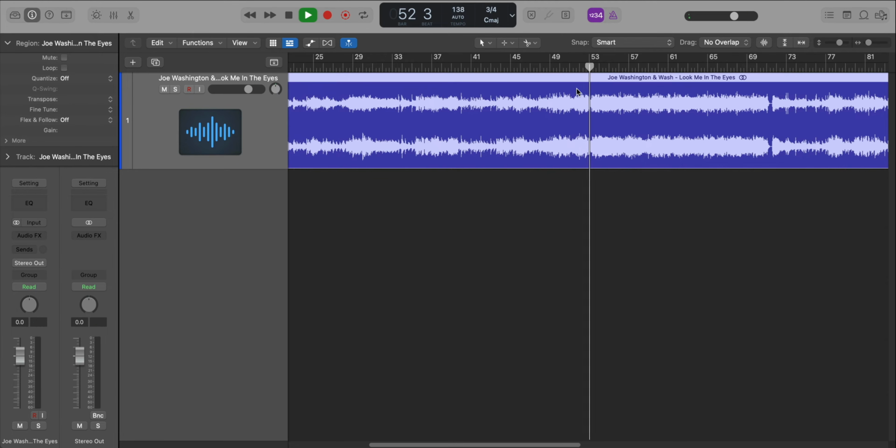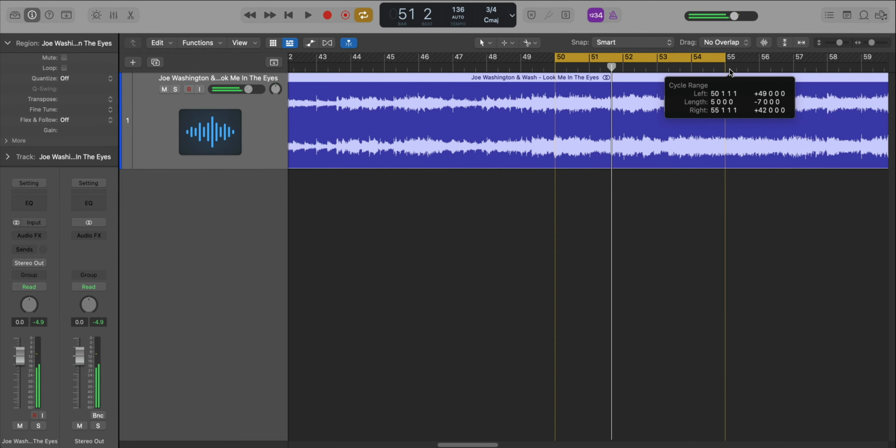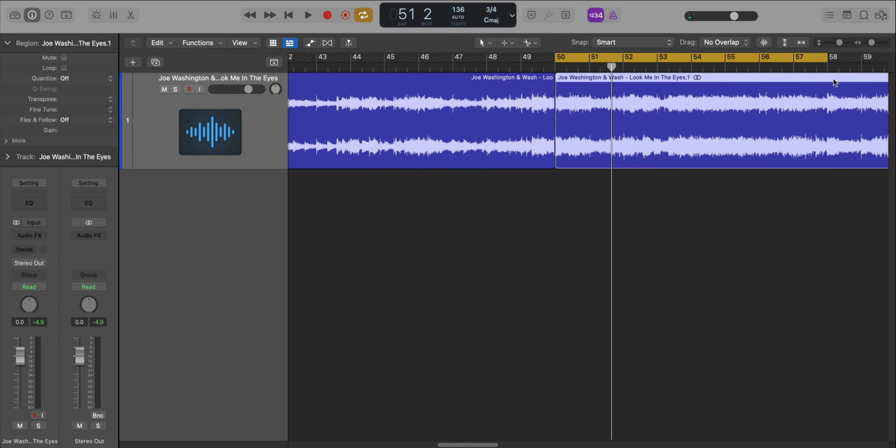So the first chop we're going to get starts at bar 50. So we're going to go for 8 bars. We'll just keep things simple. We don't need the full 8 bars, but it makes things easy, and you'll see why in a moment. So we're going to chop up these 8 bars.